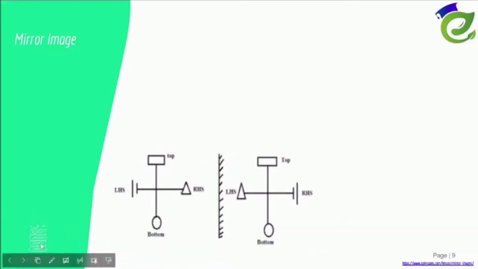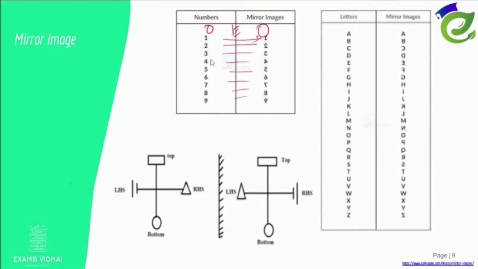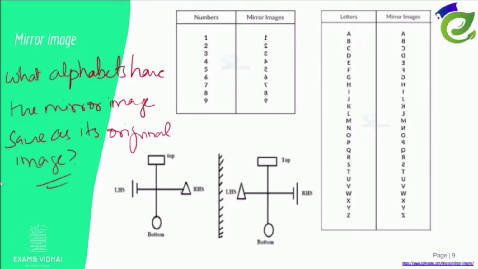So you also have numbers. So 1 is like this, 2, 3. So what will happen to 0? Mirror image of 0, same thing. No difference. And so what will happen to alphabets? A, B, C, D, E, F, G, H, I, J, K, L. So what alphabets have the mirror image same as the original image?